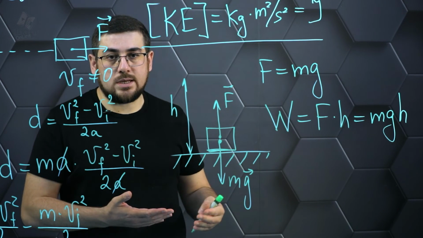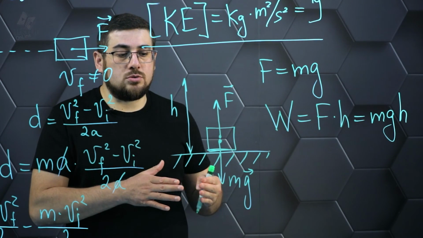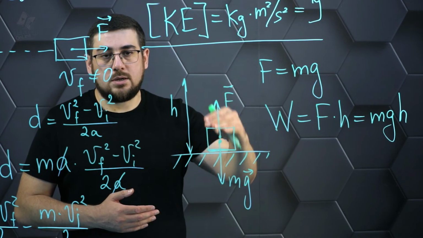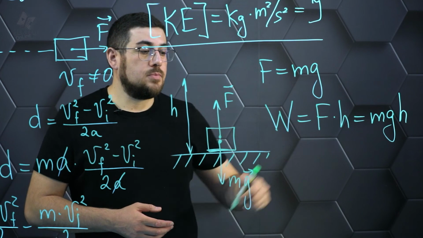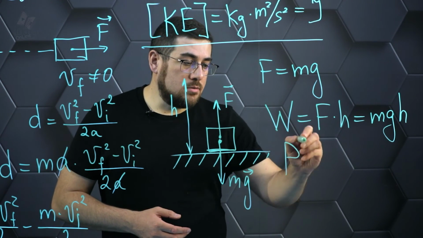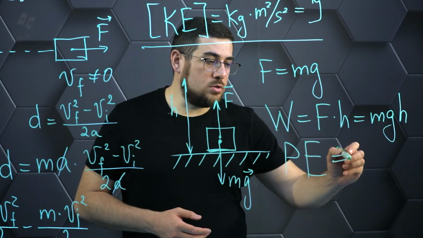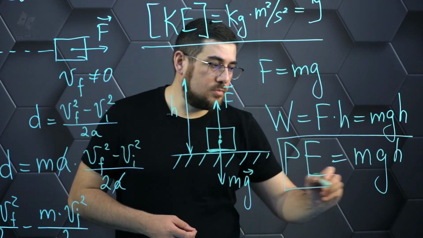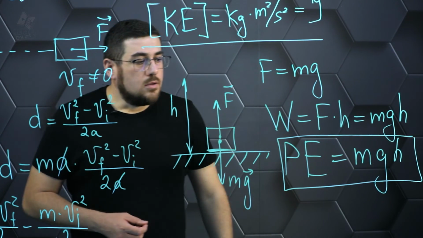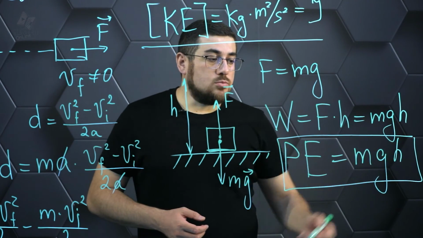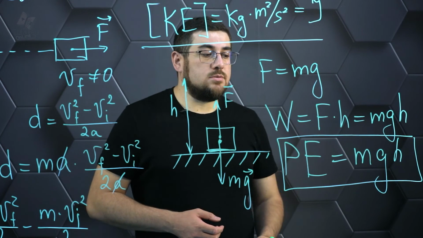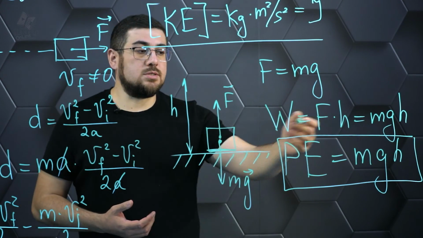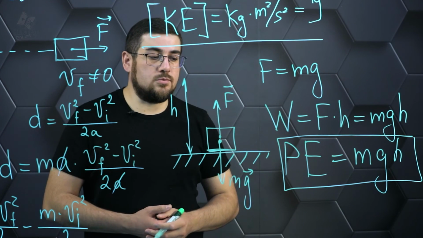Again, here there is no change of kinetic energy, i.e. the velocity of the body remains constant. Then the potential energy of this object will be defined by the formula m g h. It will also be measured in joules, because we see here the same product of force by displacement as in the work itself, which we have taken here as a basis for the derivation of this formula.